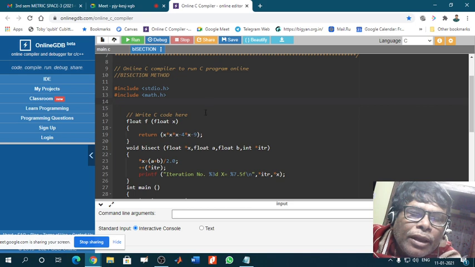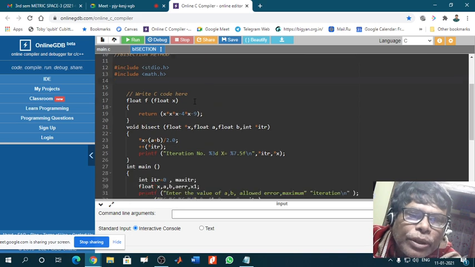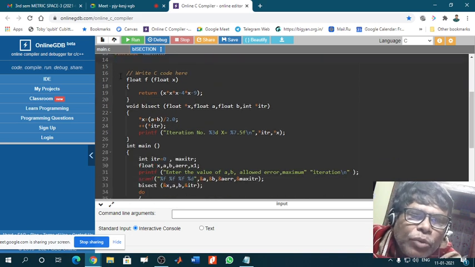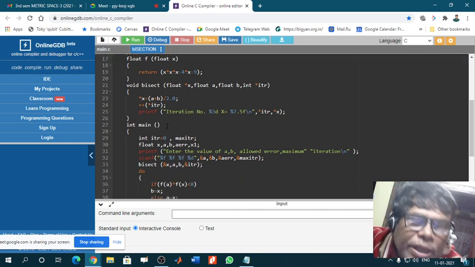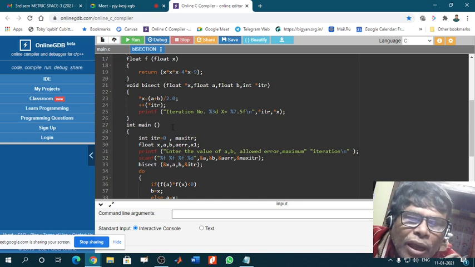Okay, next is again a comment line: write C code here. Now you have to start the C code. Okay, one thing before getting into this, I want to start with int main. Integer main is the main body of the code.